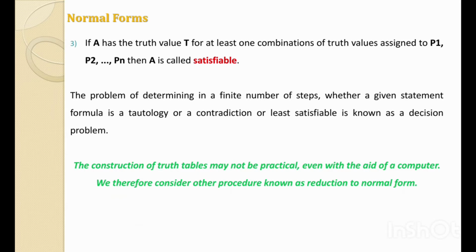We therefore consider another procedure known as the reduction to normal form, because now we have to develop software, that is, an algorithm to find the normal forms. But finding the normal forms by truth table using computer software is not practical. That's why we have defined some laws, and by using these laws we try to find the normal forms.